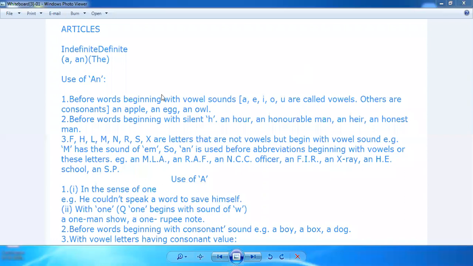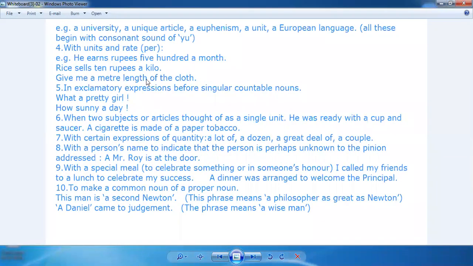There are certain words with which we use the article a. In the sense of one, where we have to show that there is something which is individual or one. With one, which begins with the sound of W: a one-man show, a 1 rupee note. So ये सब one के साथ होते हैं. Single. Before words beginning with a consonant sound, for example, a boy, a box, a dog, and vowel letters having consonant value, वो vowel letters जिनकी consonant value है.